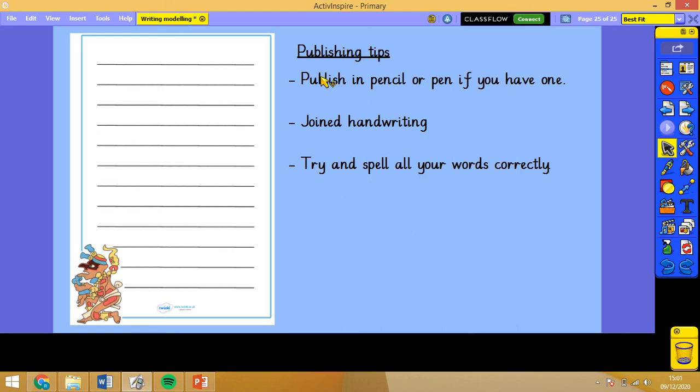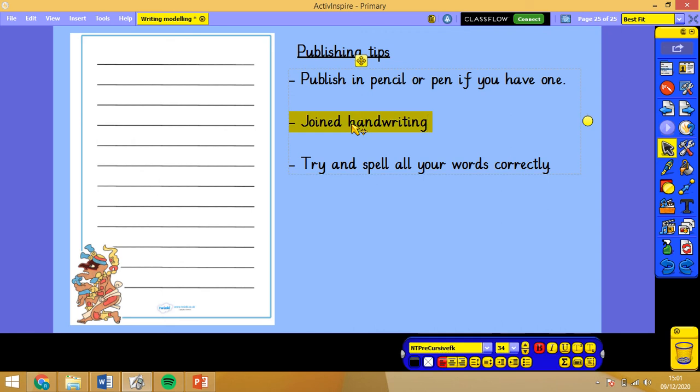That's absolutely fine. Please try and join your handwriting. We have made so much progress with our handwriting. It is coming on so nicely and neatly. Keep that joined up form going for me while you're at home. And when you're copying, a lot of us have a tendency to want to get it done quite quickly, but make sure that your spelling doesn't slip as a result of you working quickly.